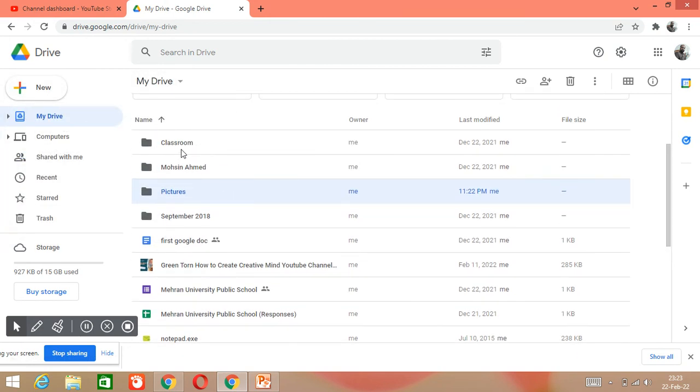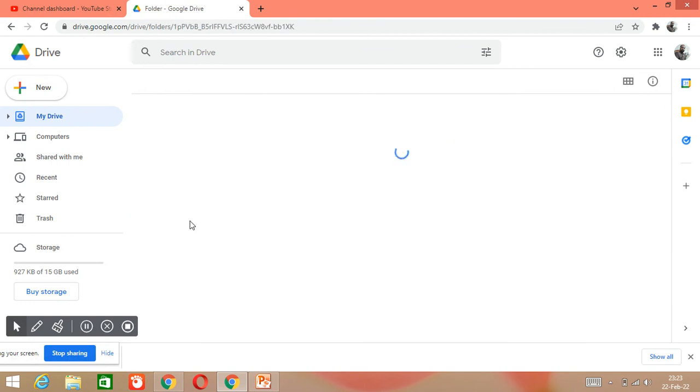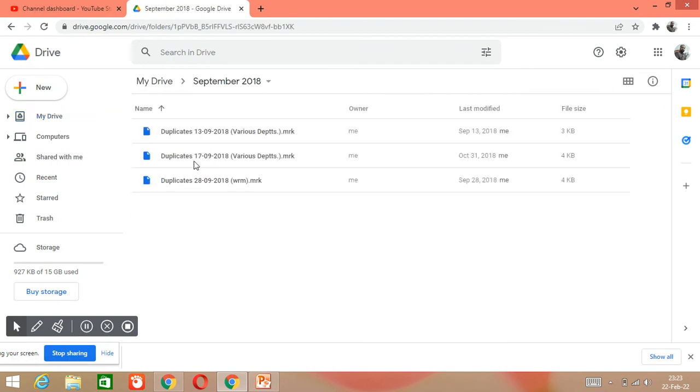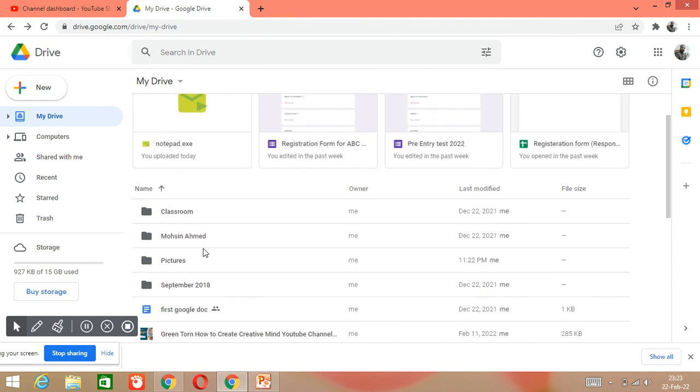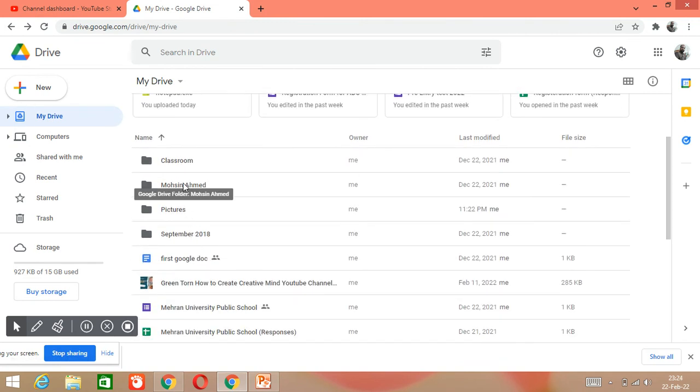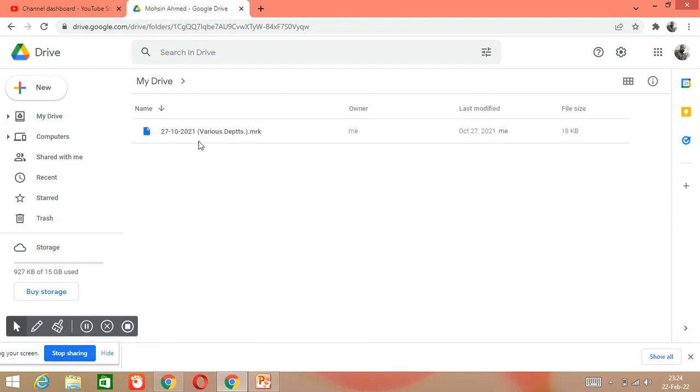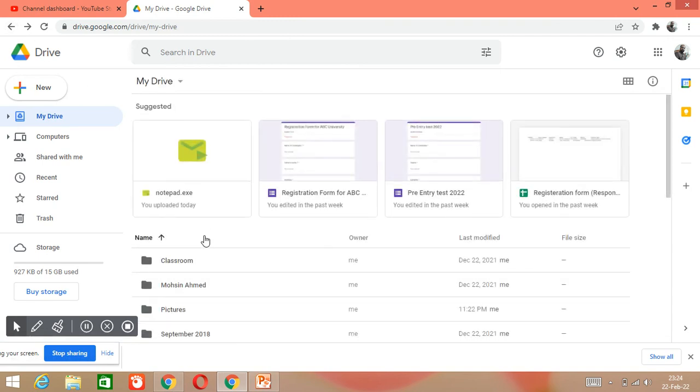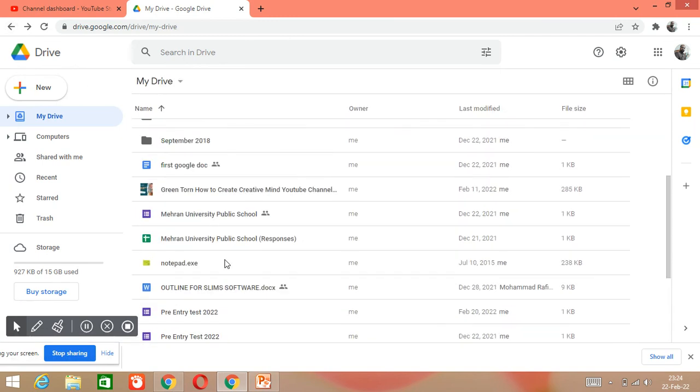See here, I have already uploaded many things. For example, this folder. What is available in this folder? In this folder, 3 files are available. And for example, if we want to see what is in this folder, then just double click on it and you can see here what is available in this folder. Okay, you can go back also. So this is how we can upload our files and our data in Google Drive. Okay, and it will be very safe forever until you delete it or until you delete your Gmail account.